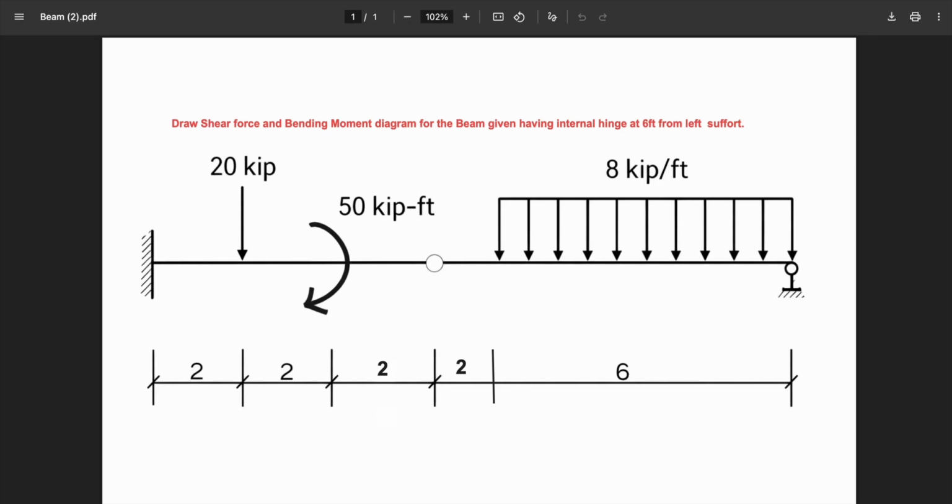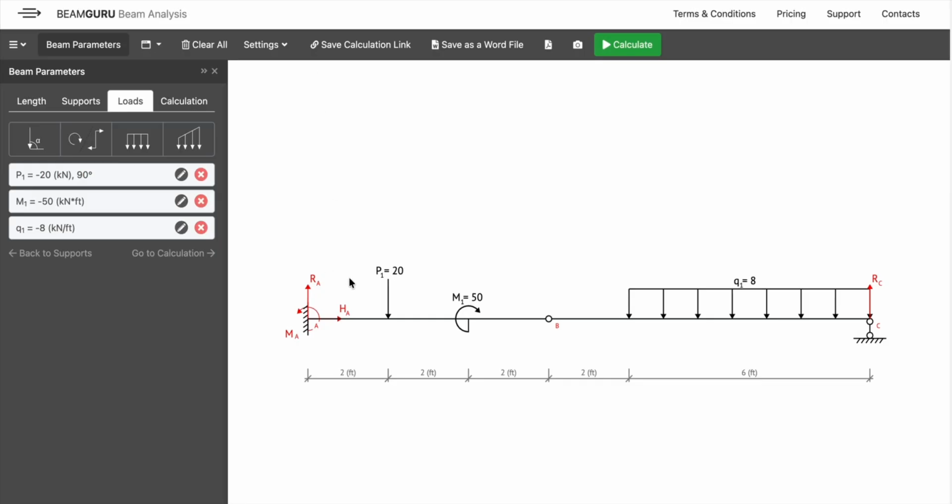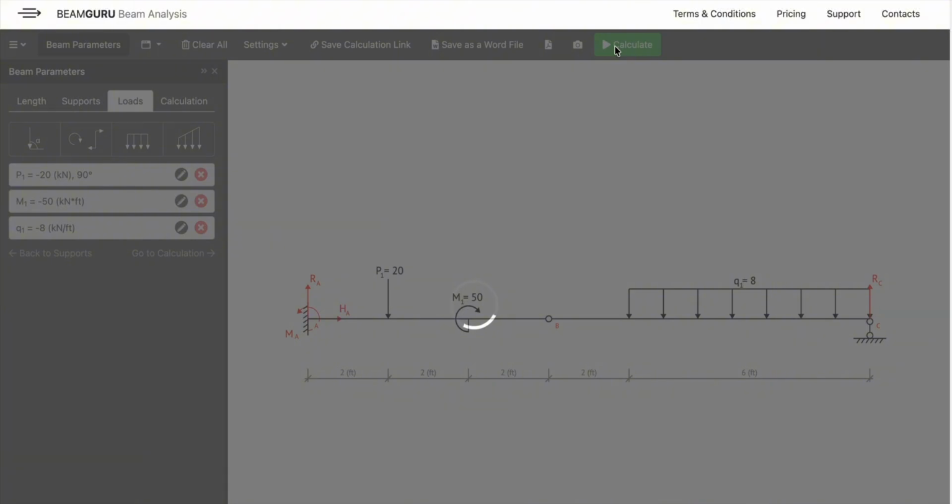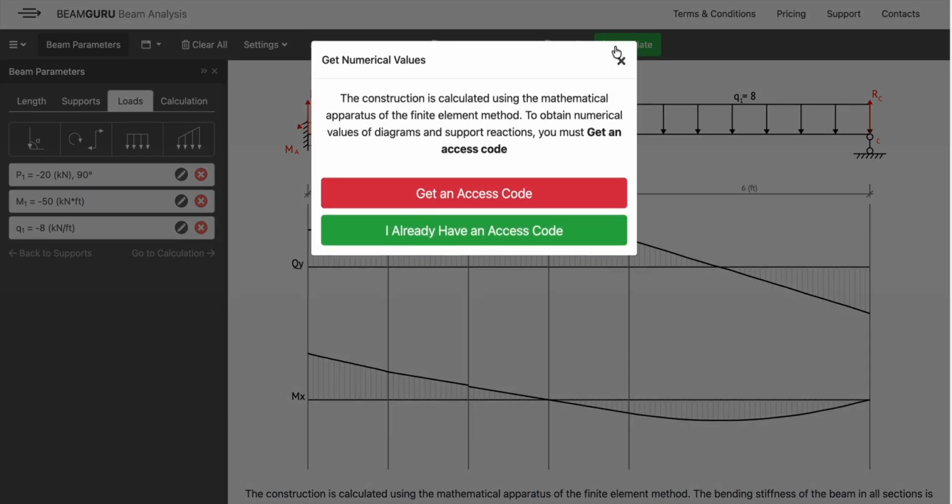So let's compare with our problem. We can see we have point load, we have a moment, we have uniformly distributed load. Okay, I think we are all set here. Let's analyze this part, how we can get bending moment using Beam Guru beam analysis software. Now if we calculate here, let's see, it's being analyzed.